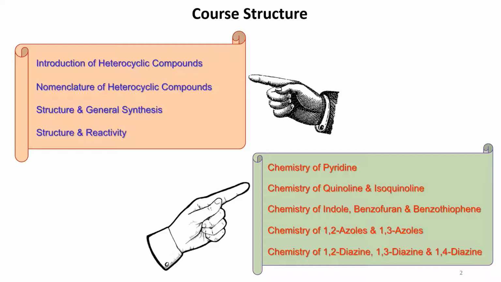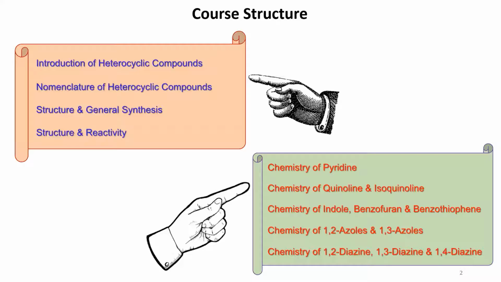Then we'll go to the 5-membered rings with multiple heteroatoms, like having 2 heteroatoms. So we'll be discussing the azole type of compounds, 1,2 and 1,3 azoles. Then we'll finally move to the final session of heterocyclic compounds that includes the diazines.